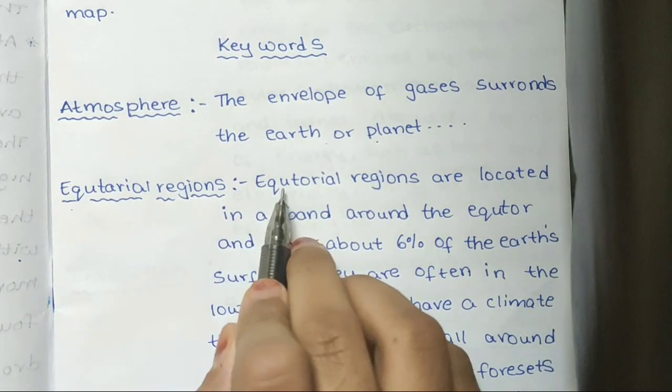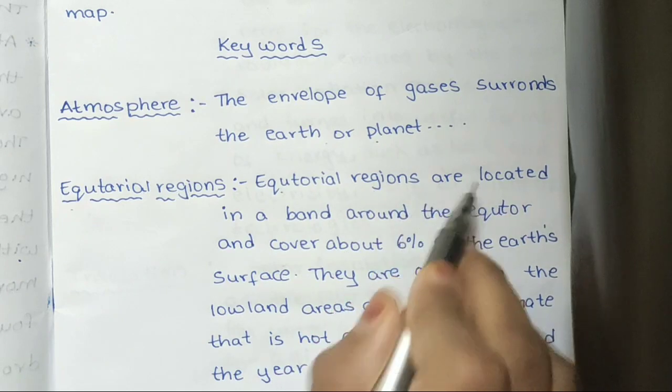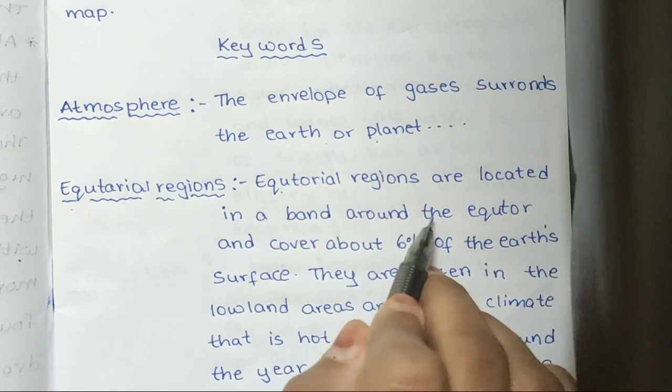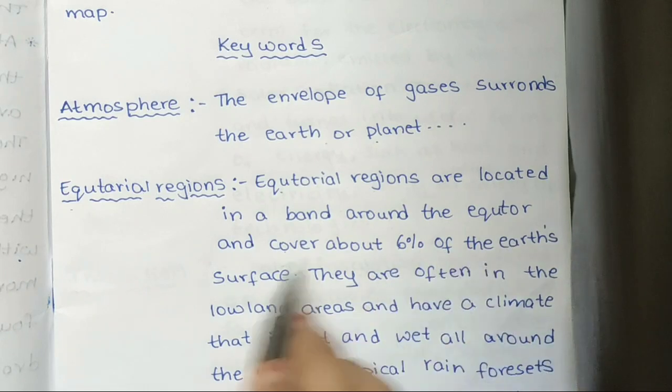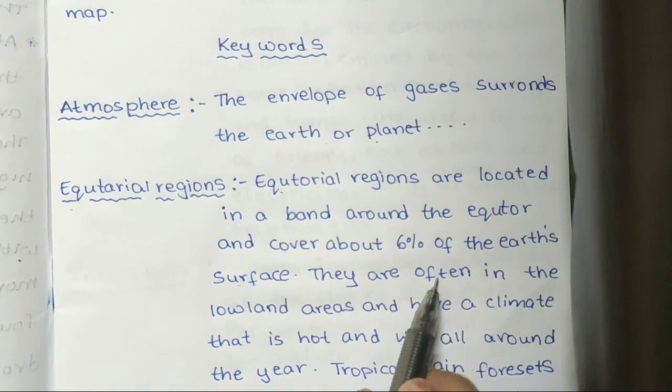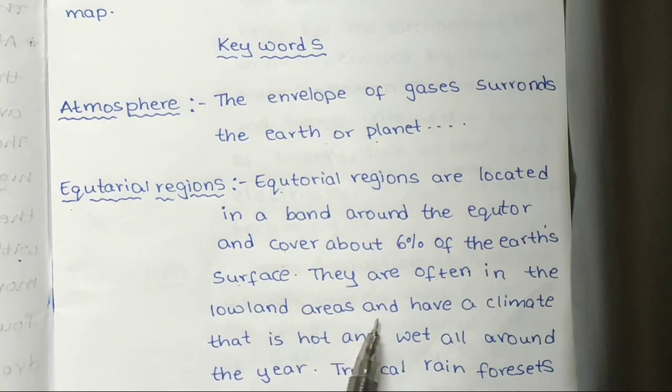Equatorial regions. Equatorial regions are located in a band around the equator and cover about 6% of the earth's surface. They are often in lowland areas and have a climate that is hot and wet all around the year. Tropical rainforests grow in the equatorial regions.